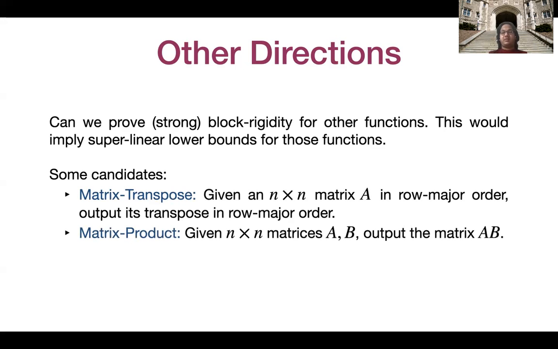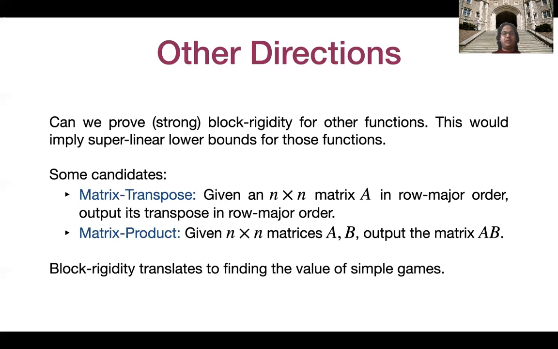The first is matrix transpose. Given an n cross n matrix A, in terms of its rows, we want to output its transpose. And the second is matrix product. Given two n cross n matrices A and B, we want to output the product matrix A times B. Showing block rigidity for these functions translates to finding the value of very simple games.